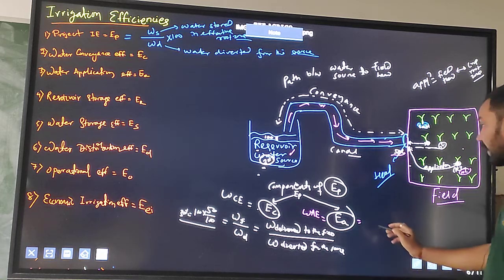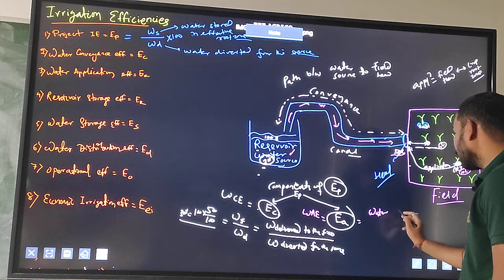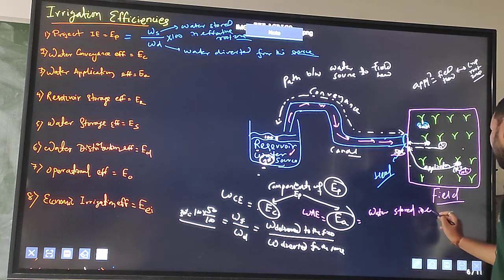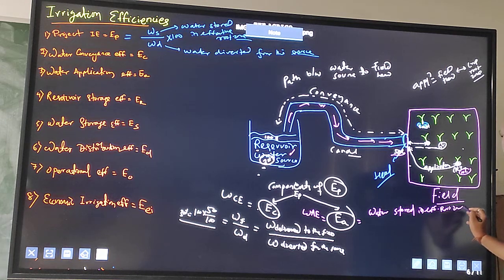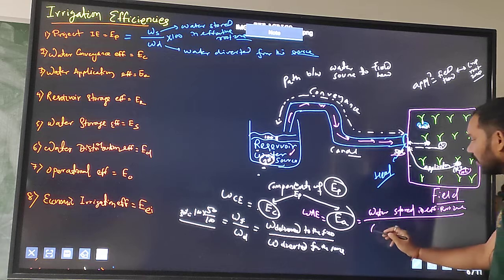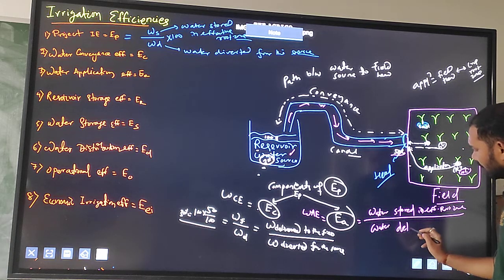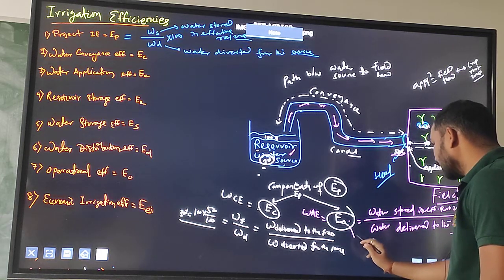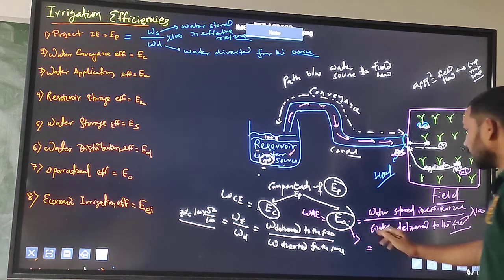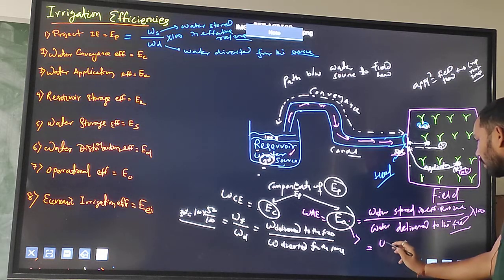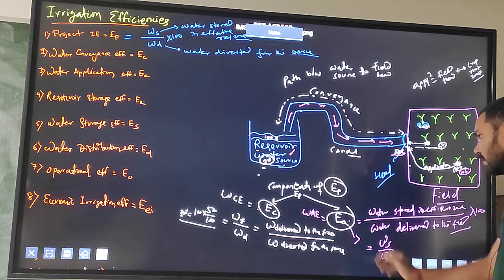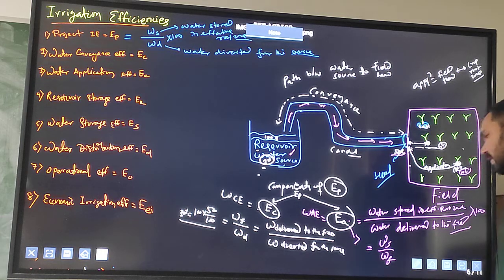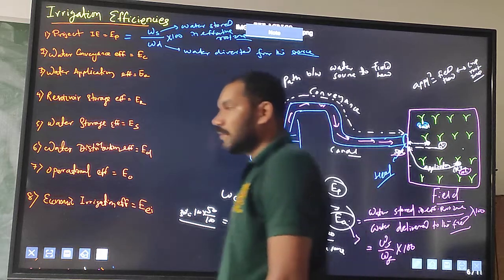Water application efficiency means the water stored in the effective root zone divided by the water delivered to the field, into 100. Okay, so this is water application efficiency.